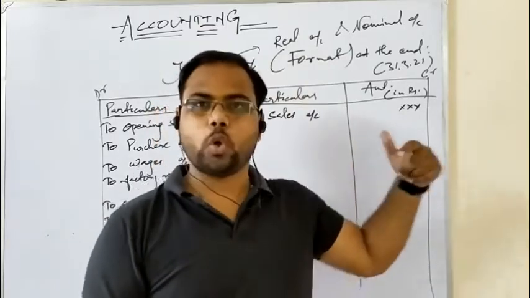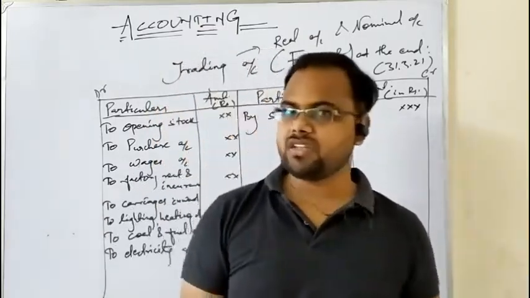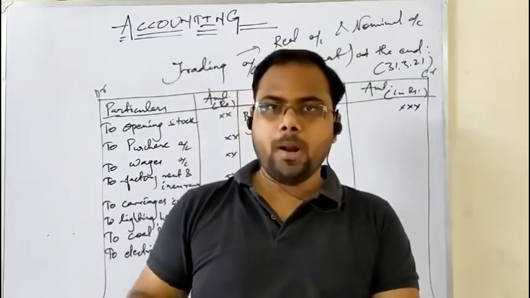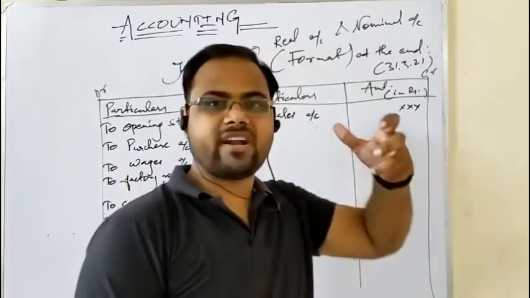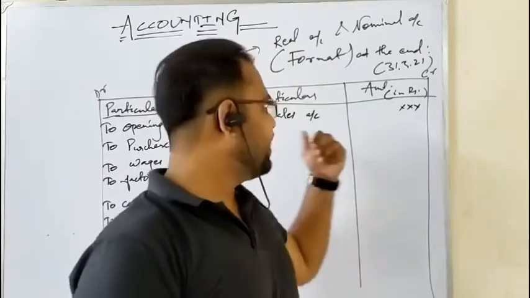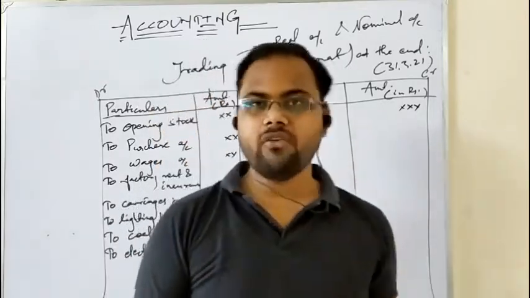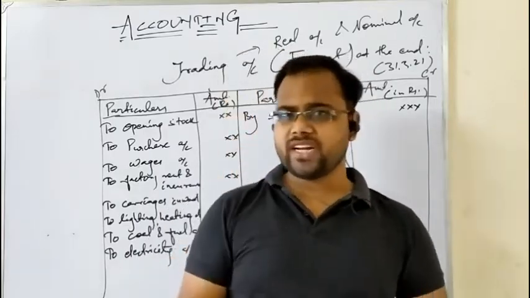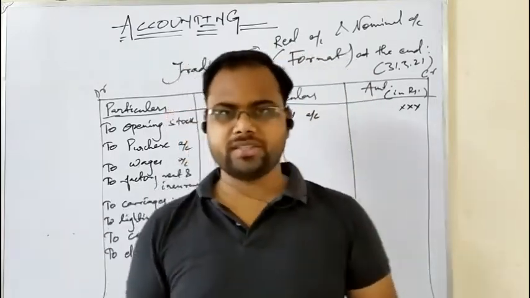So sales is the only direct income that exists in a business organization, and since sales is related to production or produced units, it is a revenue directly related to the business. It is written on the credit side of trading account. Okay, clear? So sales is the only direct income that exists in the business organization.